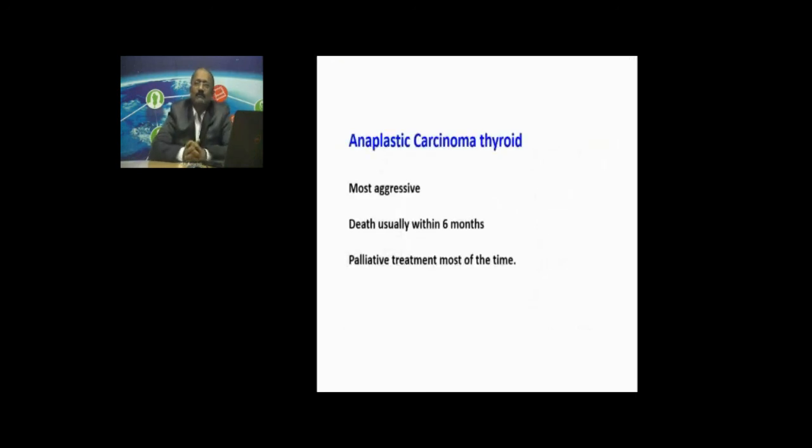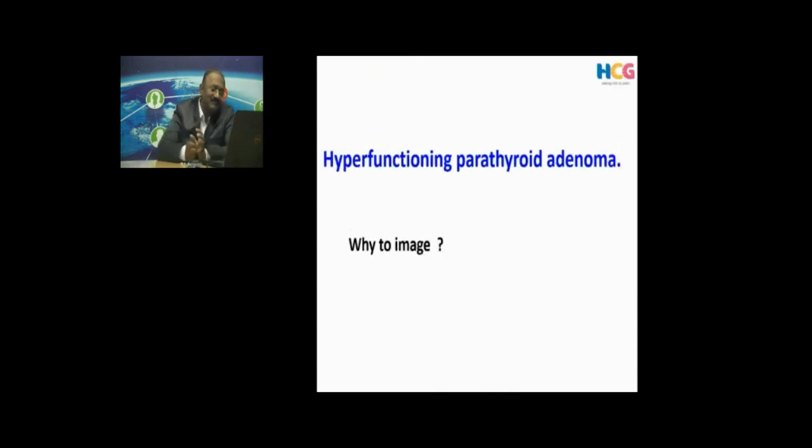This is very rare. Anaplastic carcinoma thyroid, nothing can be done for that. Death usually happens within 6 months. And sometimes if surgery is possible and feasible, you can do it. Palliative radiotherapy is usually done, and chemotherapy is given, and usually the prognosis is not at all good in these patients.